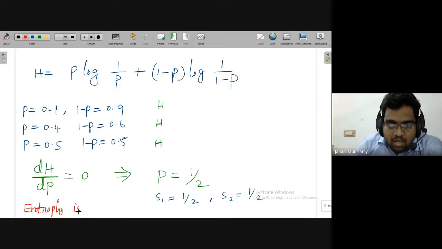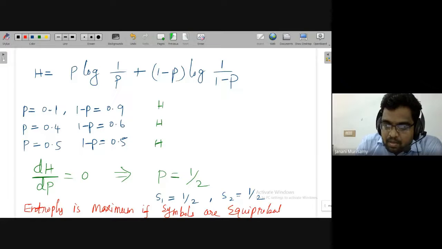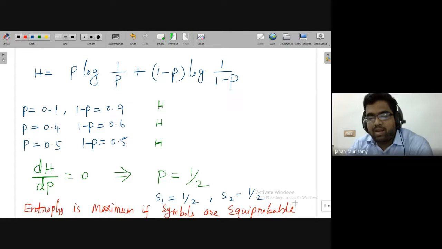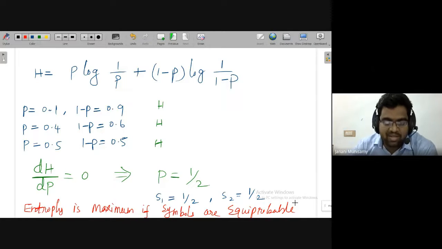Whenever the symbols have equiprobable values, you will get the maximum entropy. In all other cases, definitely you will get entropy less than that maximum value. That is the main observation here.